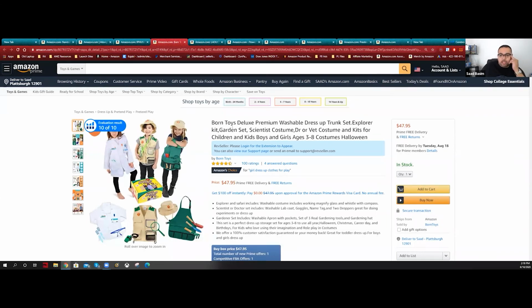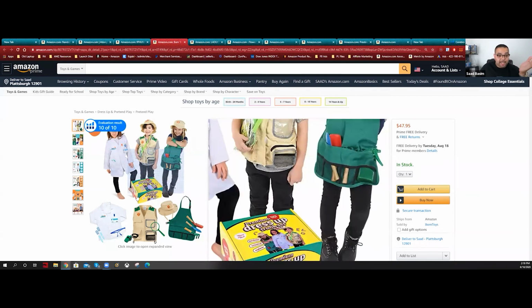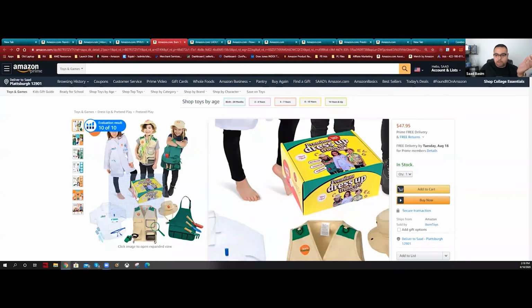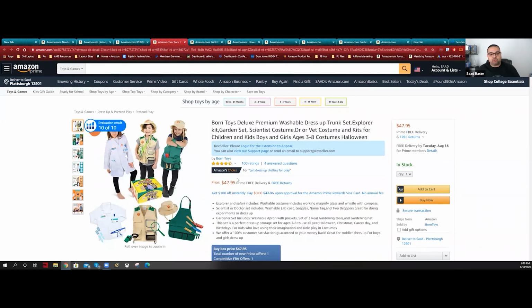So here, I don't know what he's selling. Dress up, trunk set, explorer kit, garden set, scientist costume, doctor, vet. I mean, this guy basically wanted to sort of fund the reverse ASIN and he just put the phrases there. It's crazy. You don't want to do that. This is really stupid. So I don't know what the product is. Premium dress up trunk set. What the hell is trunk set?